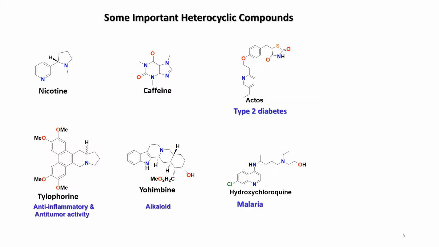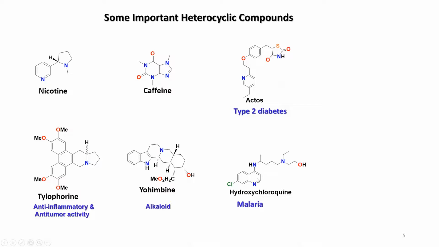It is actually used for the treatment of malaria, but the scientific community said it may have some impact on COVID-19 too. But it has more drawbacks than its real activity. It has a bad impact on the heart. So this is again one of the heterocyclic compounds.